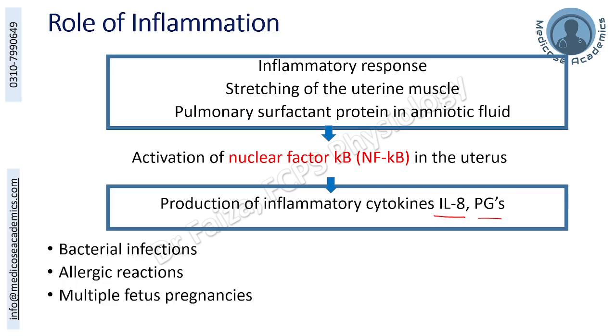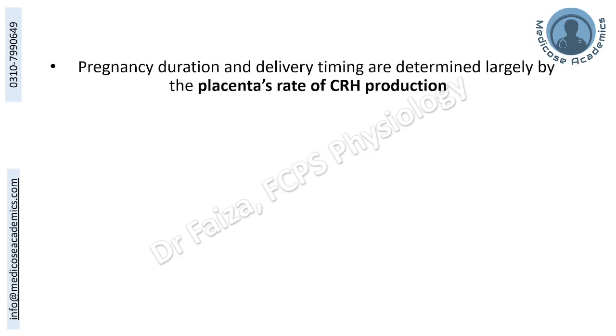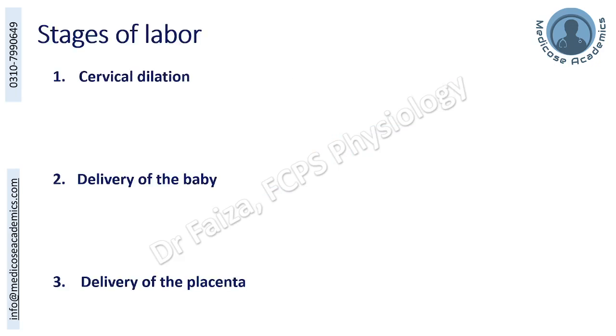The other factors which enhance or initiate the onset of parturition a little early can be bacterial infection, an allergic infection, or multiple fetal pregnancies, thus enhancing the stretch of the uterine muscles. Pregnancy duration and delivery timing are largely determined by the placental rate of corticotrophin releasing hormone production.